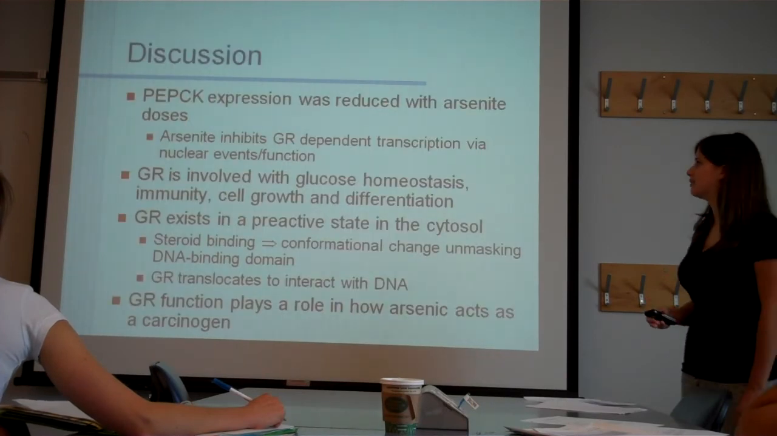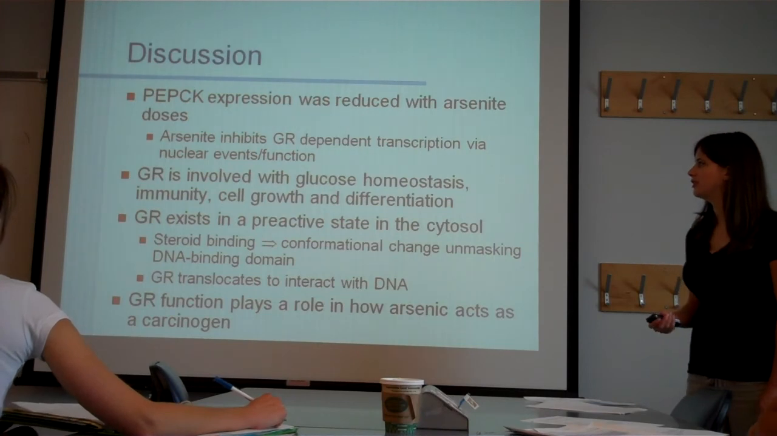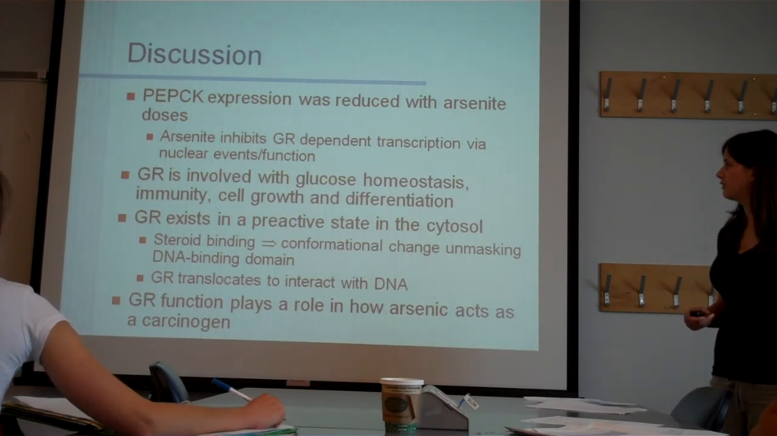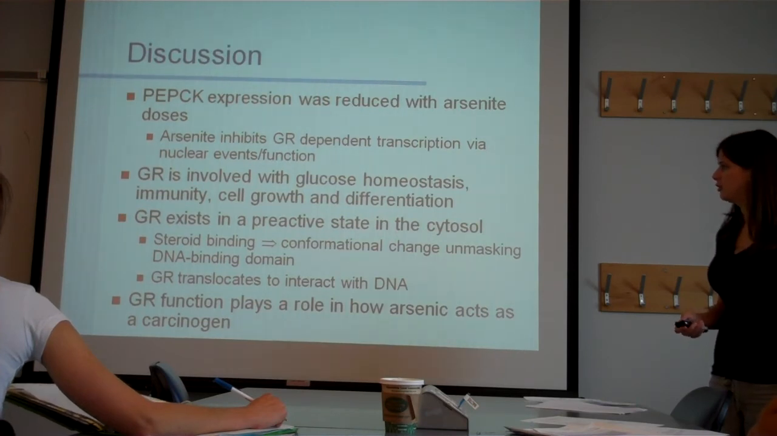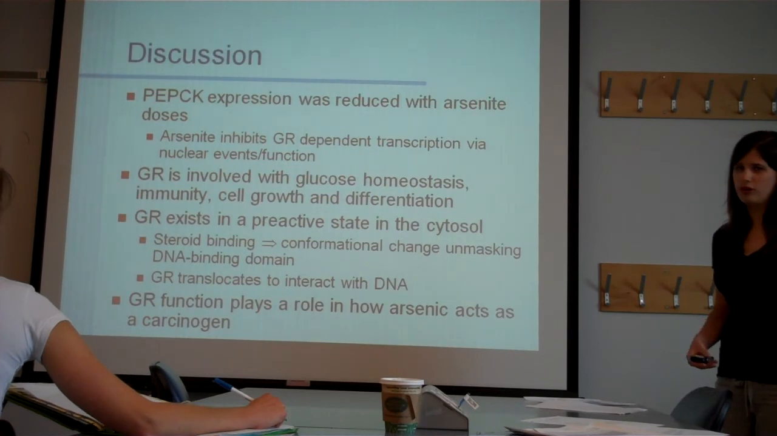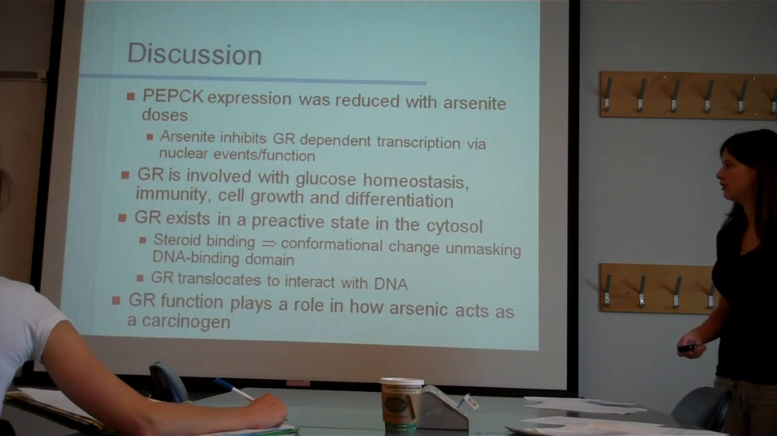So PEPCK expression was reduced with arsenite doses. So arsenite inhibits GR-dependent transcription via nuclear event and function once it's in the nucleus. GR is involved with glucose homeostasis, immunity, cell growth, and differentiation. So it's important all around for body physiology.